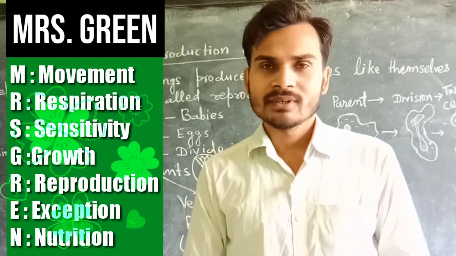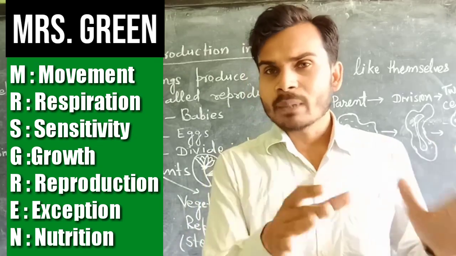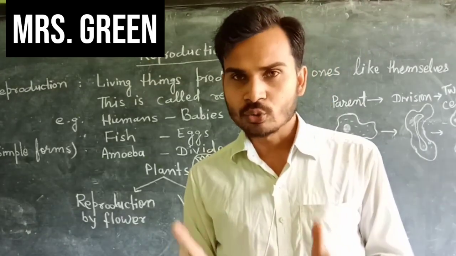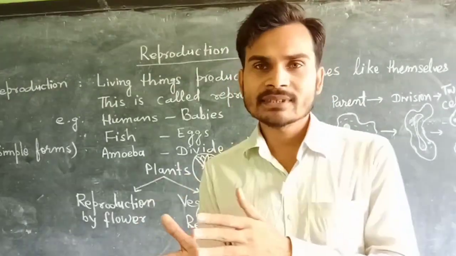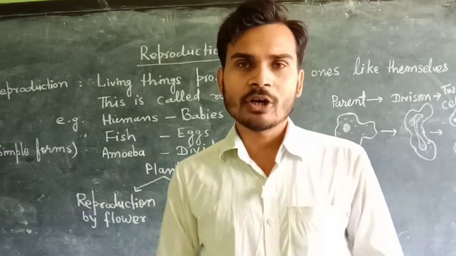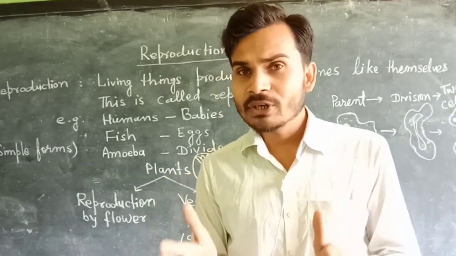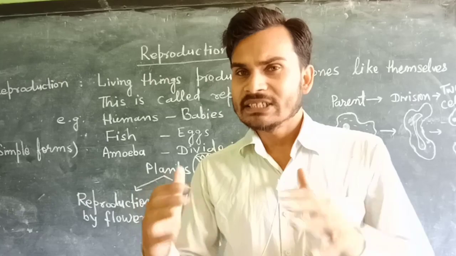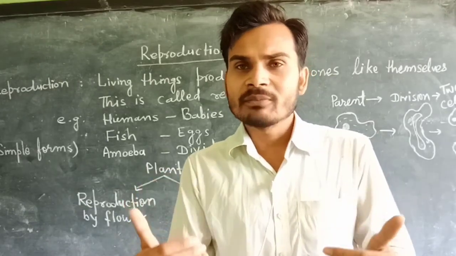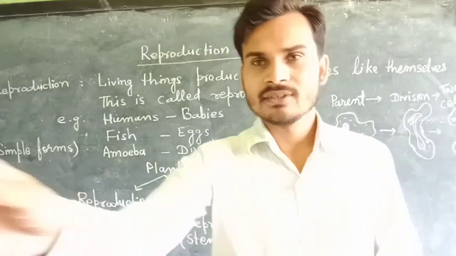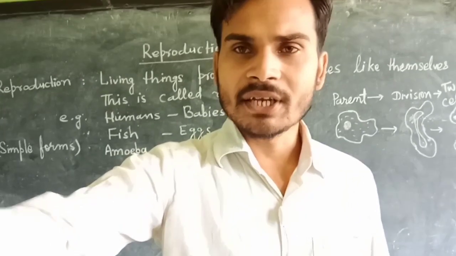The reproductive part of a plant is called the flower, and all the other parts are called vegetative parts. So what are the left parts? We have root, stem, leaves. These are the vegetative parts, apart from the flower. We are going to learn from the board how all these things are sequentially arranged. So let's start.